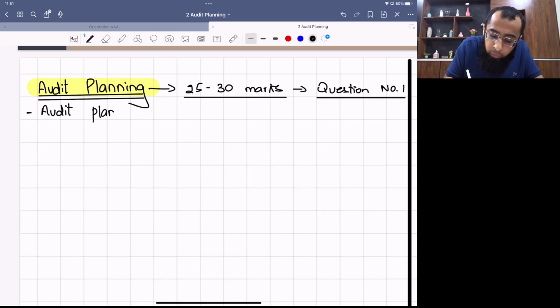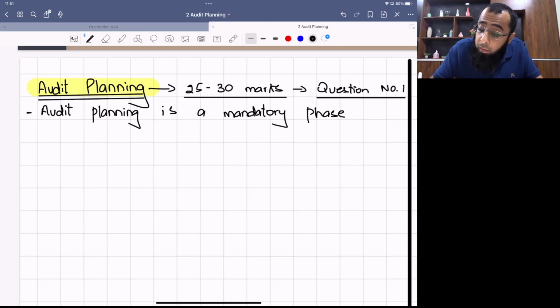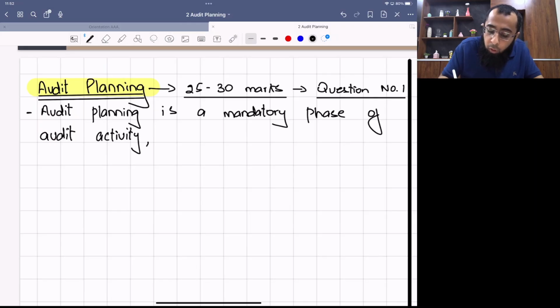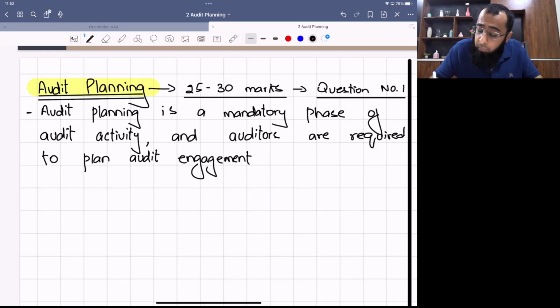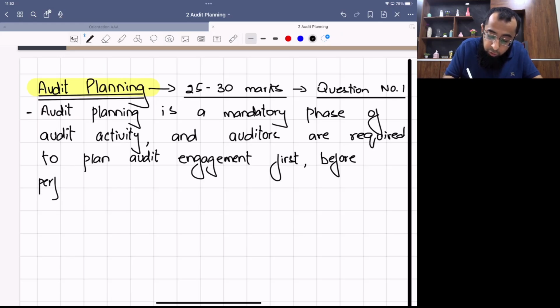audit planning is a mandatory phase of audit activity, and auditors are required to plan the audit engagement first, before performing any audit procedures.